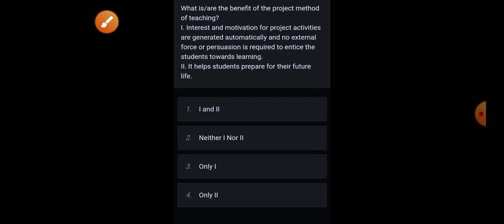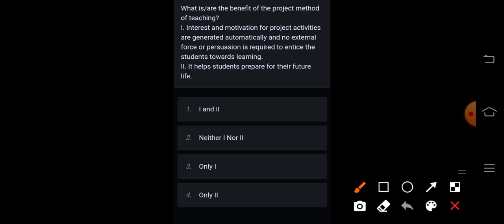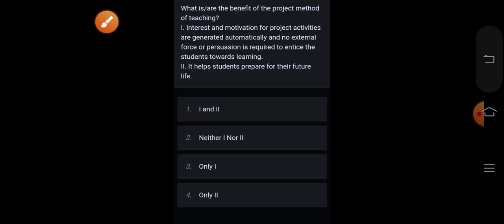What are the benefits of the project method of teaching? Interest and motivation for project activities are generated automatically and no external force or persuasion is required to entice the students towards learning. It helps students prepare for their future life. Correct answer is option 1, first and second.